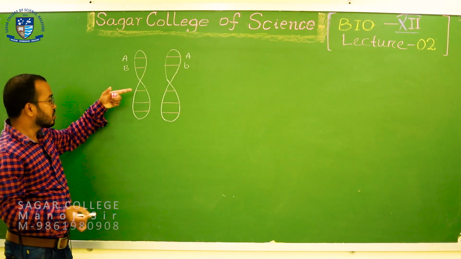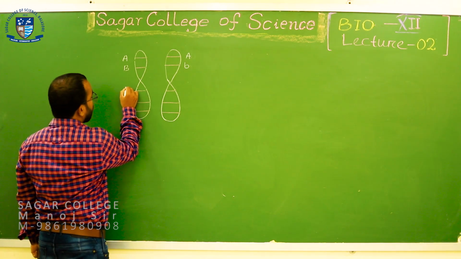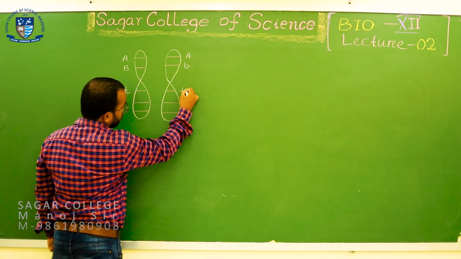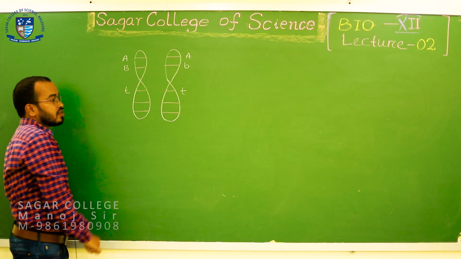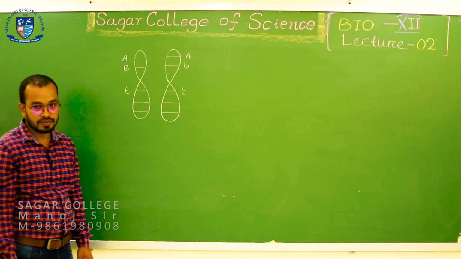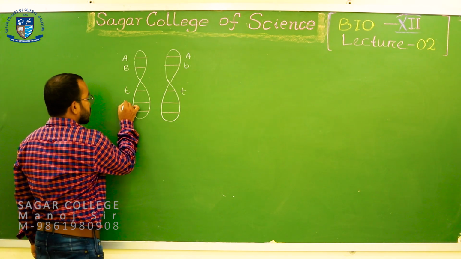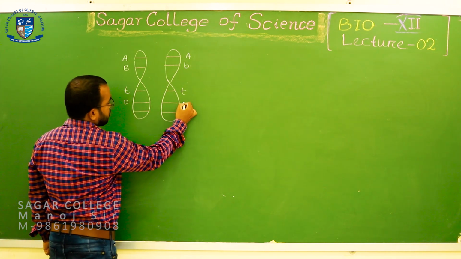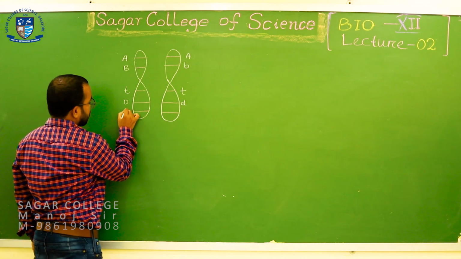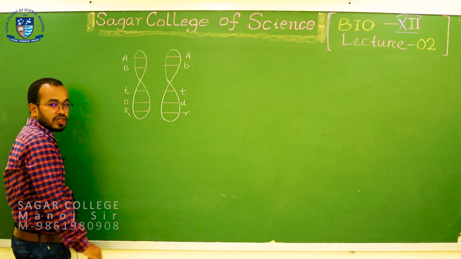Now come to the third locus. I have my small t here in the first chromosome, and at the similar locus I also have the recessive allele. Is this part clear to everyone? Okay. Now, here this is D and this is D. And this part is R. This is also a recessive allele.